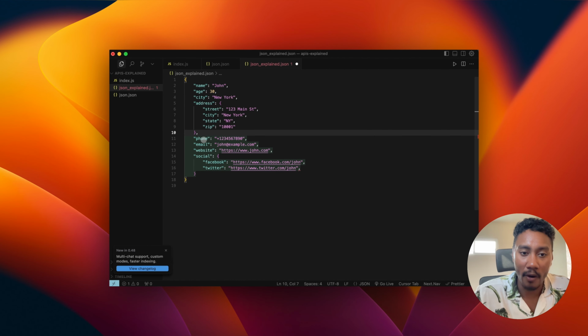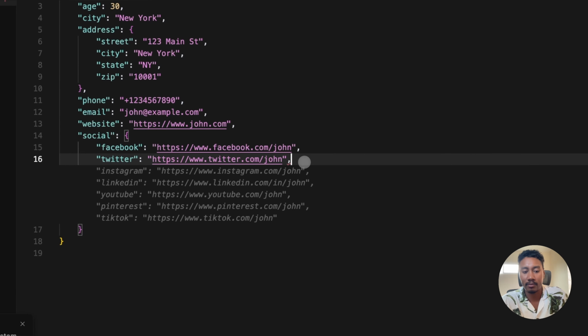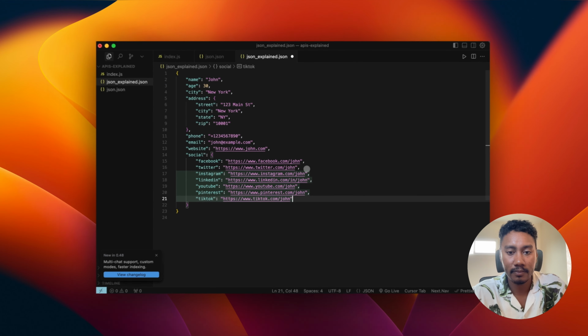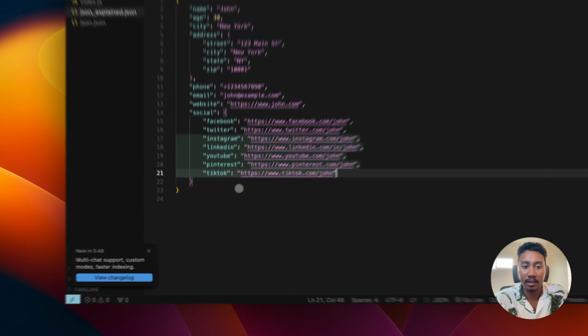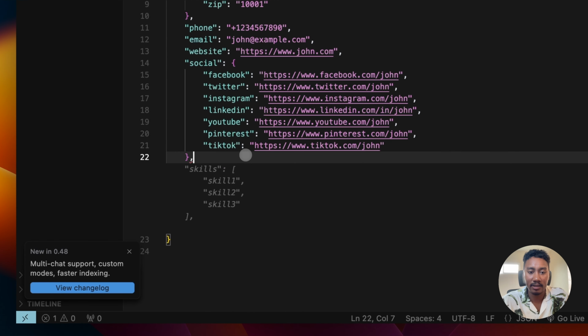So now we have a phone key and a string of the phone number. We have the email, we have the URL for their website. We also have another nested object of social. So we have the object right here with the different social media links. Now let's just add some more. And yeah, we can see we have all these social media links. Now let's just add some more data to this.